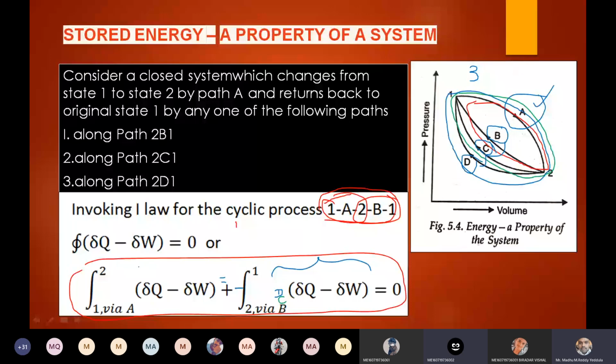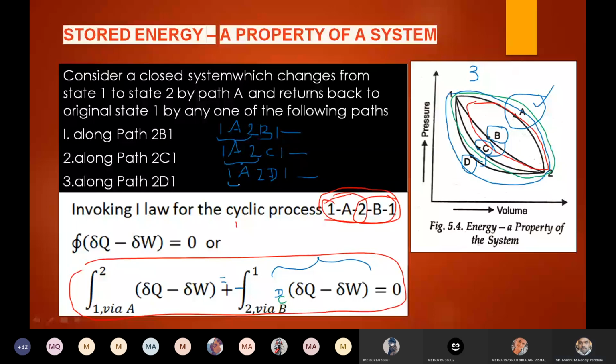So here total 3 cycles are there. 1a 2b1 is one cycle. Second cycle is 1a 2c1. Third cycle is 1a 2d1. In these 3 cycles, 1a2 is common, 1 to 2 via a.